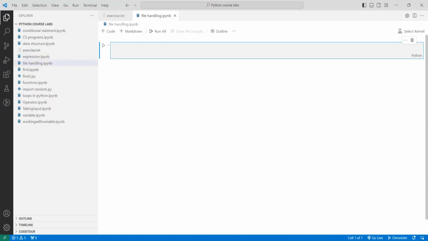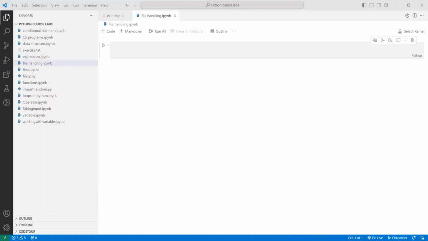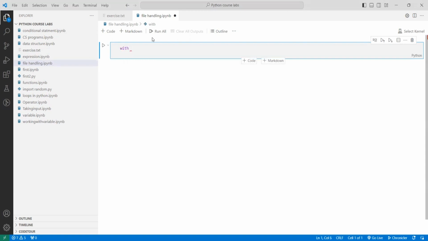Now I will tell you how to open any file. The very important thing is to read a file. In file handling, we have the open function to open any file. Whenever you use it, you use with as a keyword, then you say open, and you write your file name.